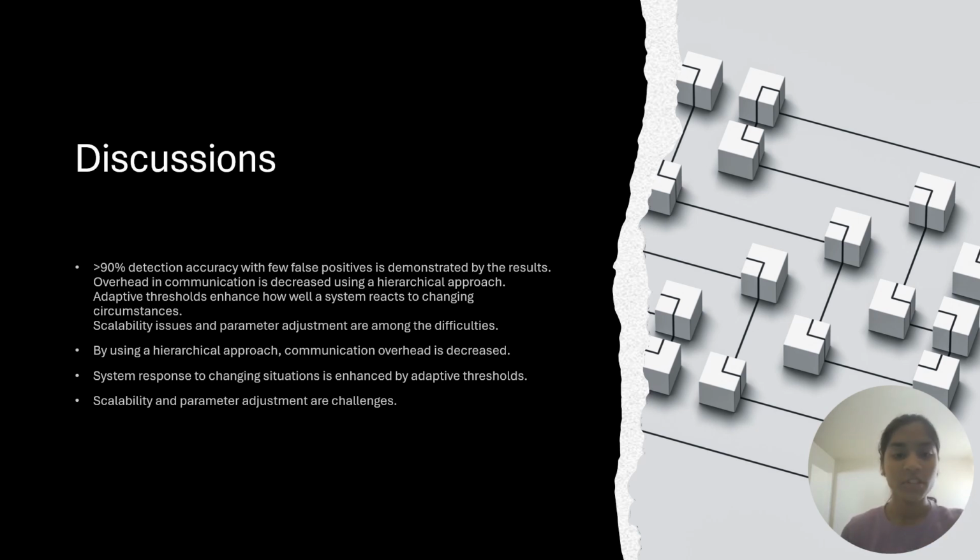Well, continuing to the discussions part, more than 90% detection accuracy with few false positives is demonstrated by the result. Overhead in the communication is decreased using a hierarchical approach. Adaptive thresholds enhance how well a system reacts to changing circumstances. Scalability and parameter adjustment are among the difficulties.